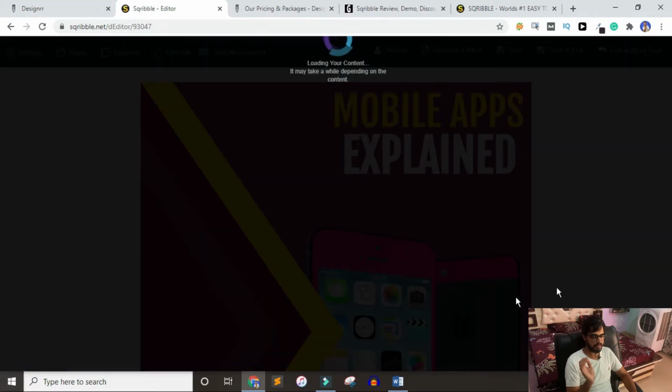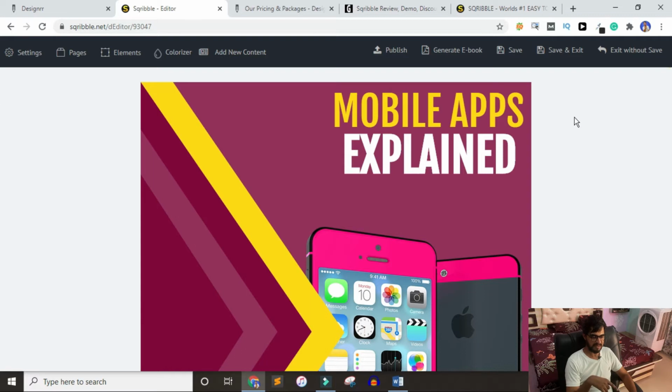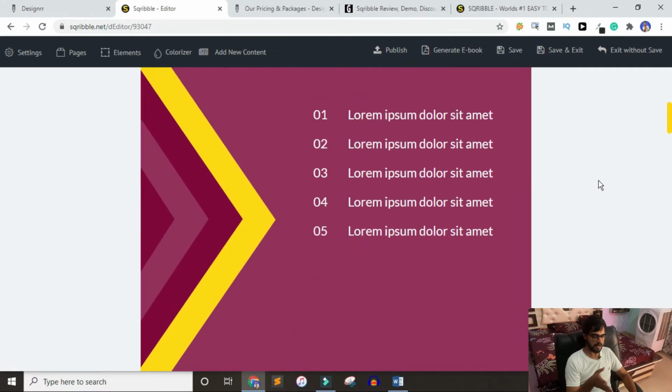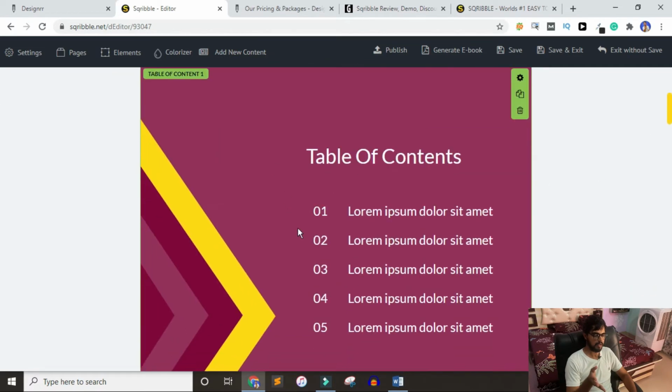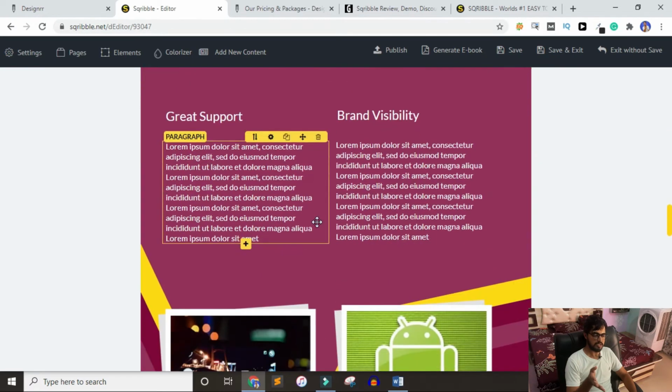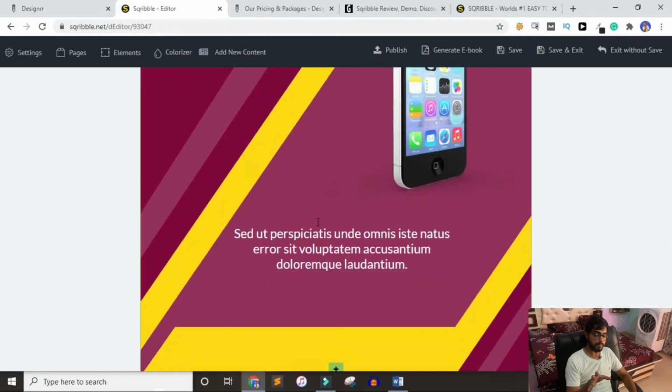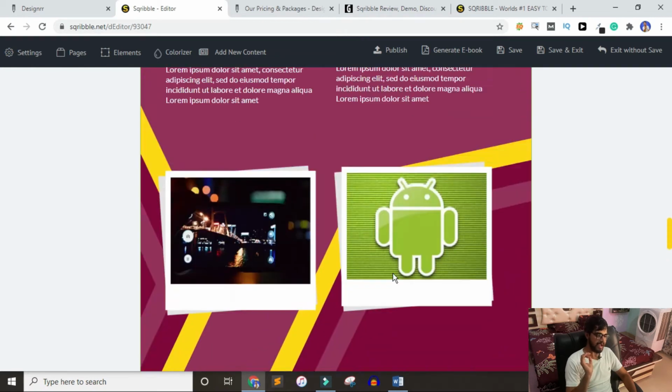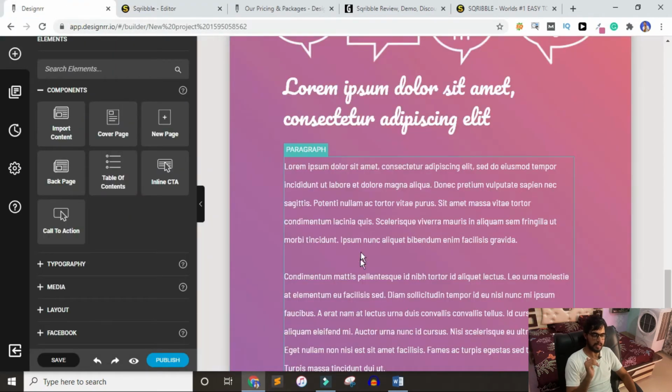But if we go to the Scrabble, it's loading its editor. Here we are in the editor. So I just pick this random thing. This is our front page, then table of content, then this thing. As you can see, in every template there are a lot of pages, and the funny thing is that, in that designer you cannot copy a page.